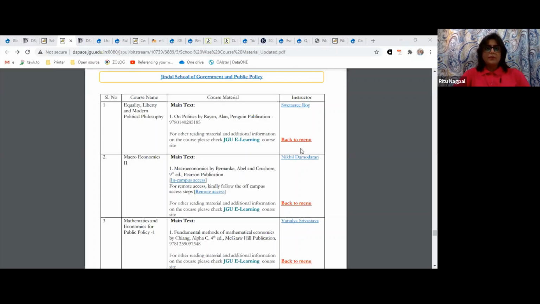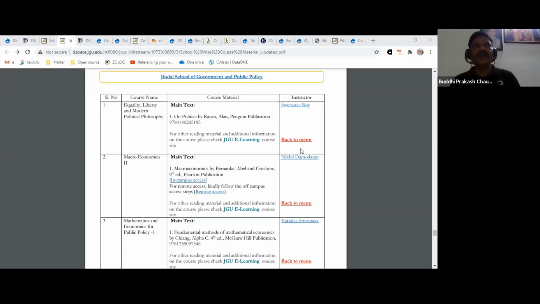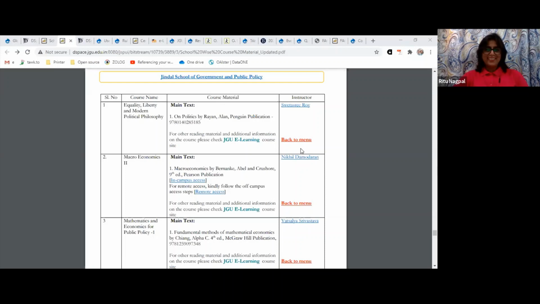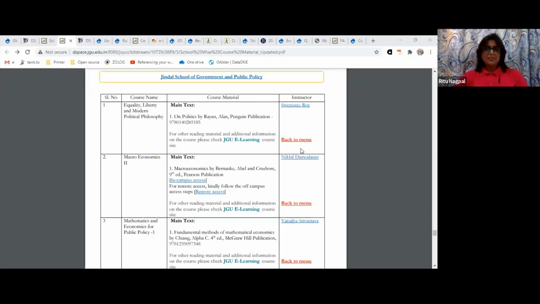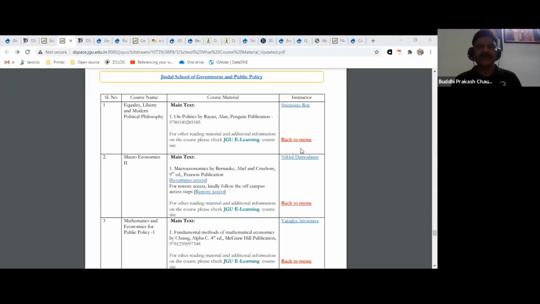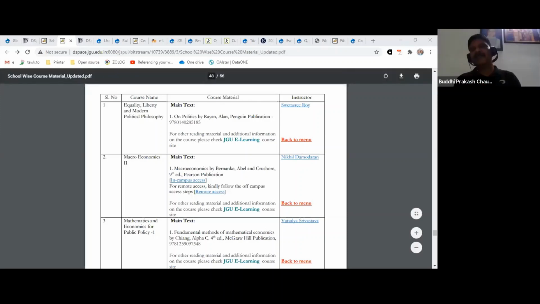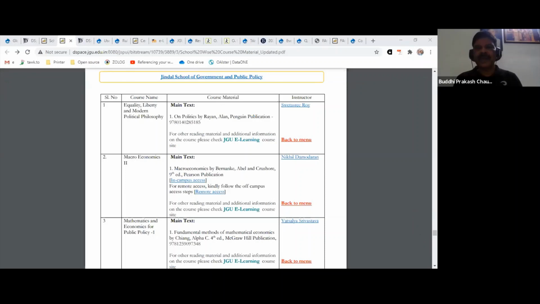Yeah. Okay. Next is, when will we be getting the access code for Pearson ebooks? It is very much there. You don't need anything. Only for the first time you need an access code to activate or to personalize your account there. Yes. Right. And for getting the access code, because we can't put it up online or publicly, you have to write to libraryacquisitions@jgu.edu.in for the access code for Pearson Library. So only those who need any title from Pearson e-library should write to library acquisitions.